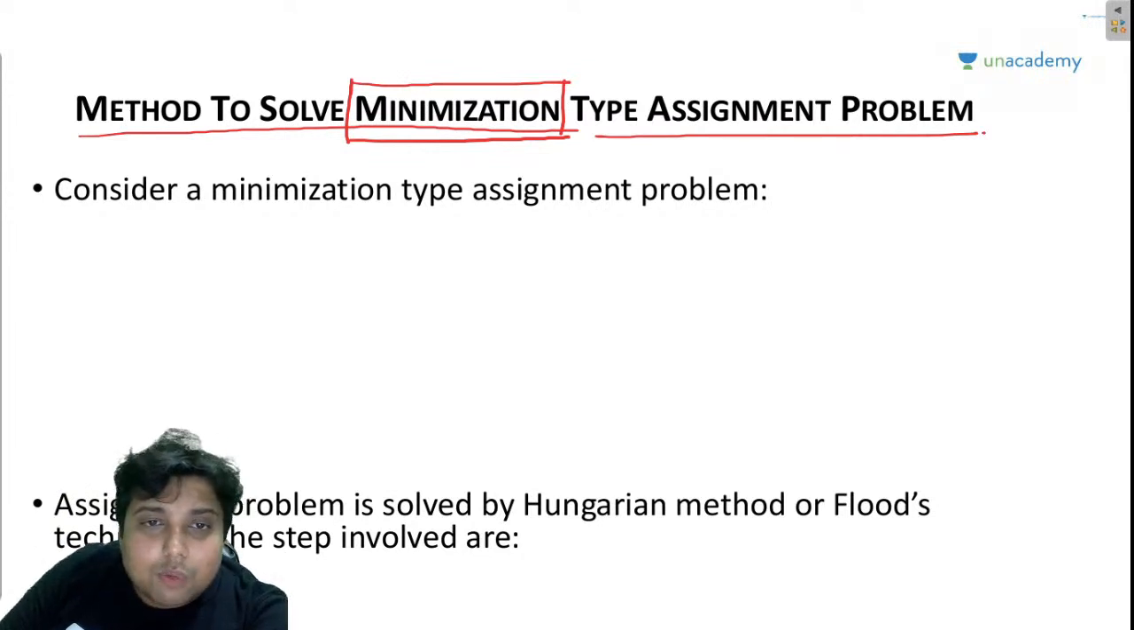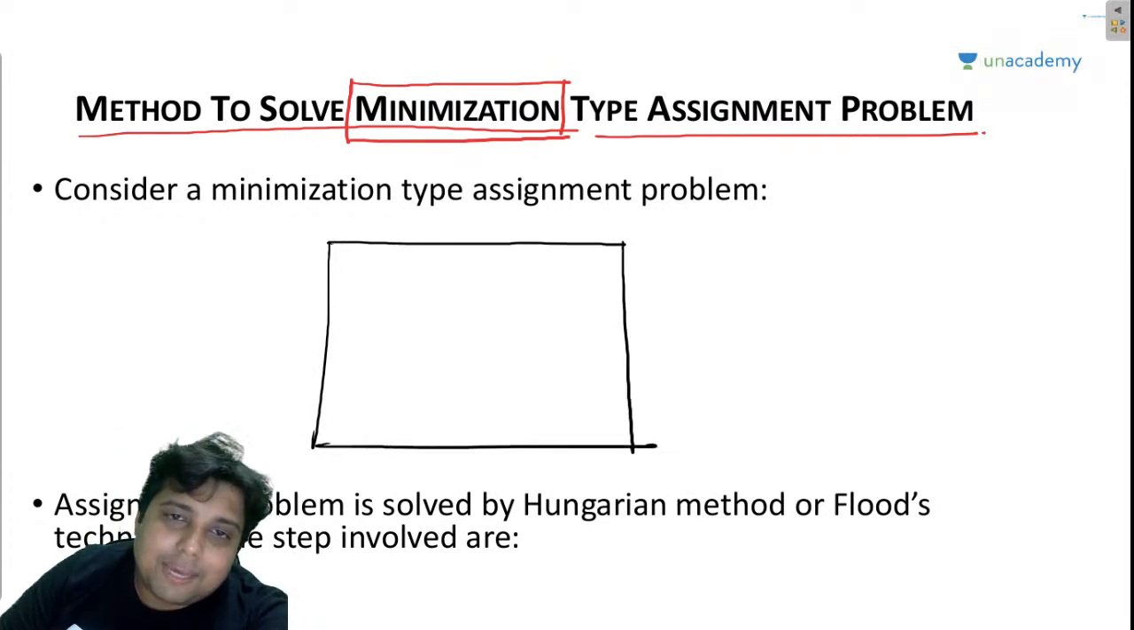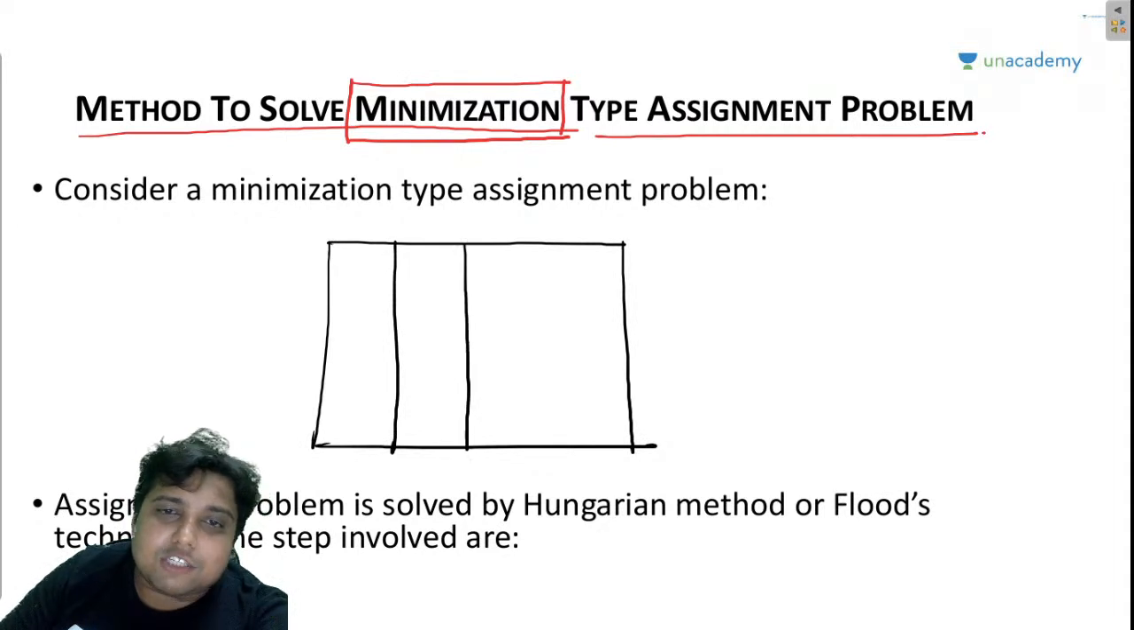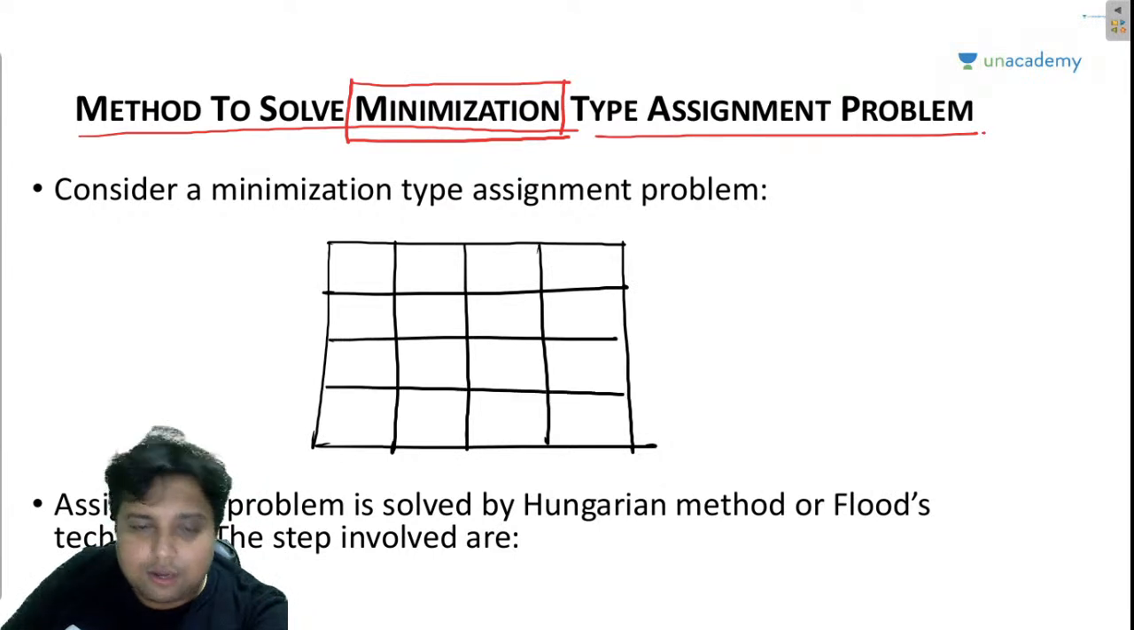Let me copy down the question. I will take one question, and on the basis of that question, my friends, I will explain you the entire Hungarian algorithm.